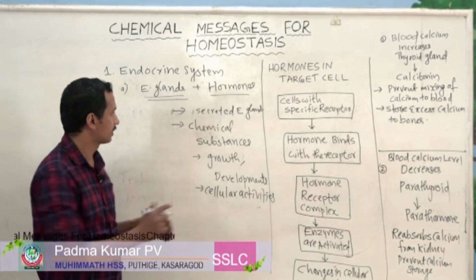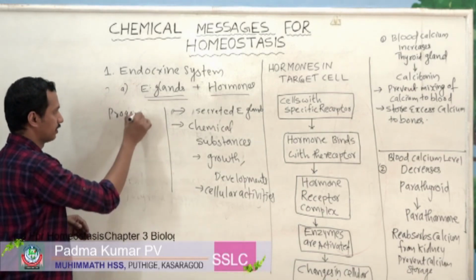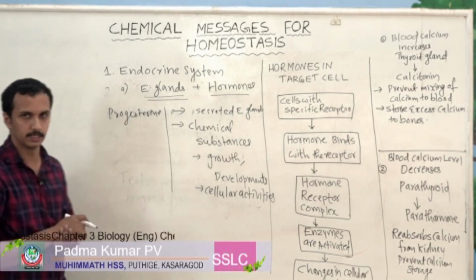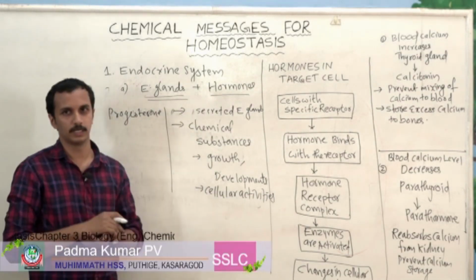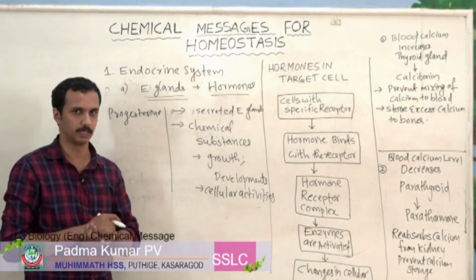Can you find some examples of hormones? For example, we can write progesterone. Progesterone is a hormone. Then estrogen, then thyroxine, calcitonin. There are different types of hormones produced in our body.